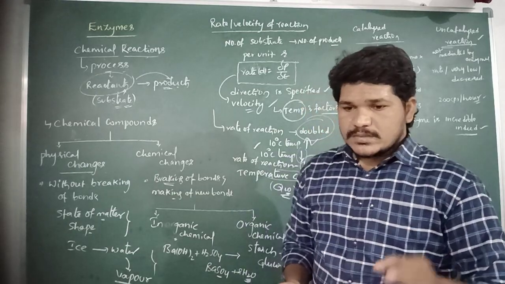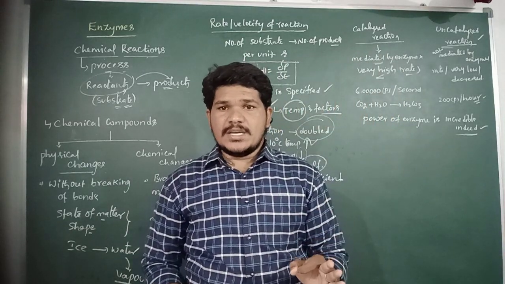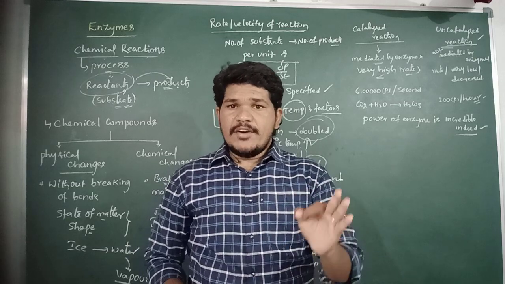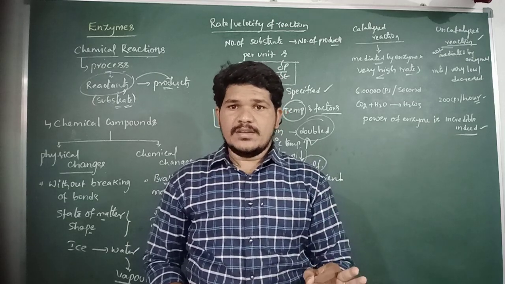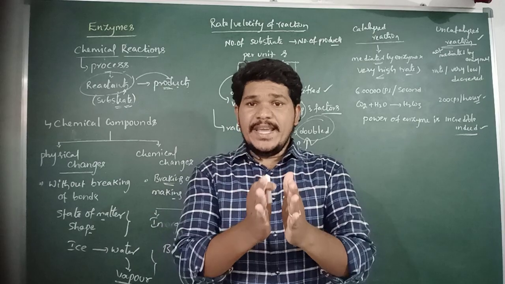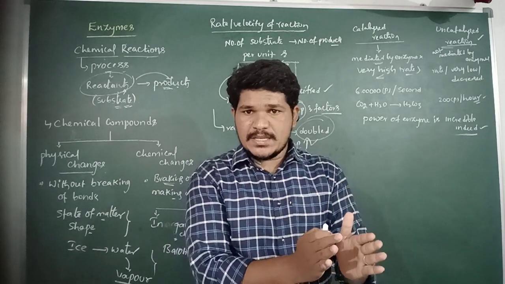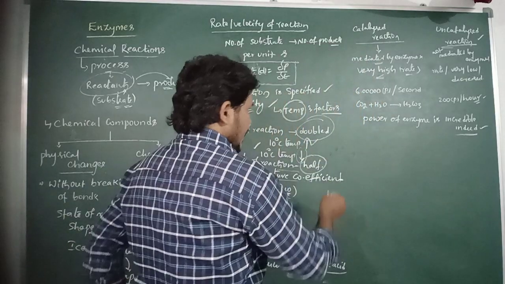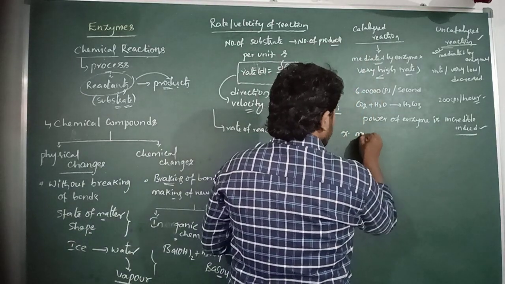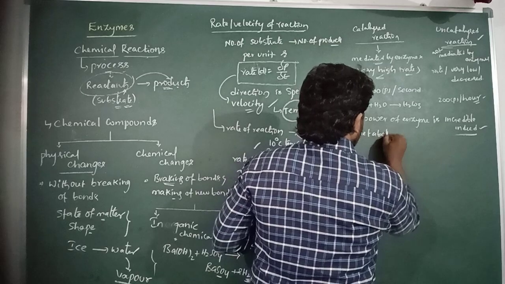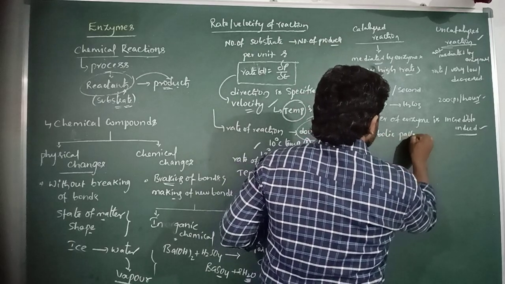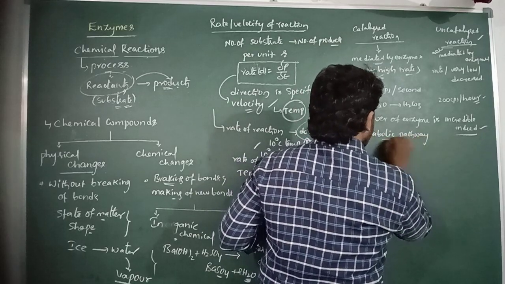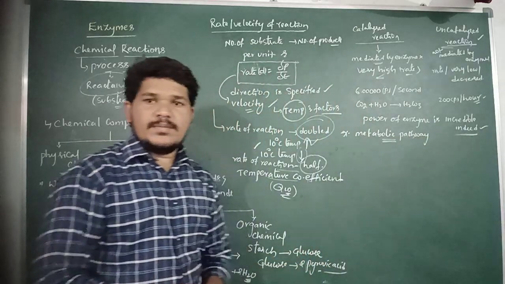So the multi-step process, or series of metabolic reactions, which is catalyzed by the same enzyme complex or by different enzymes, is referred to as a metabolic pathway.